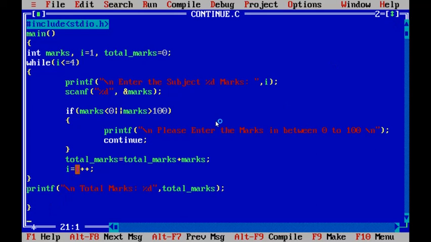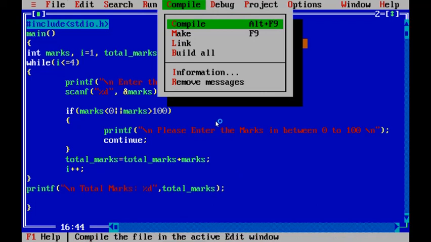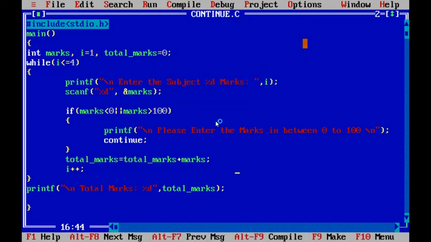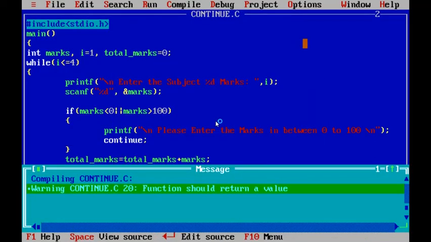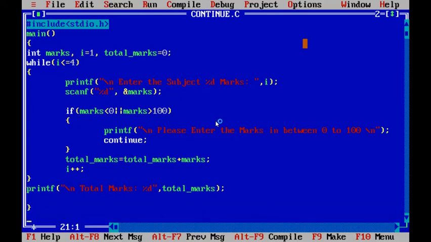Here we wrote, we can write I plus plus only. Okay. Now you understood the usage of the continue statement. Now we'll run the program: save the program, compile the program, run the program.